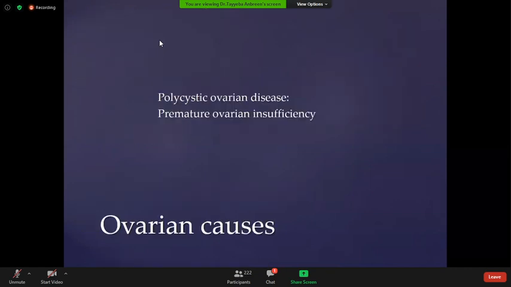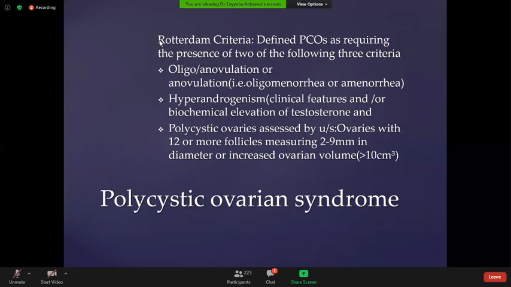Ovarian causes. The most common ovarian cause of secondary amenorrhea is polycystic ovarian disease, and second to this is premature ovarian insufficiency. Polycystic ovarian syndrome, according to the Rotterdam criteria, is defined as the presence of two of the following three criteria.